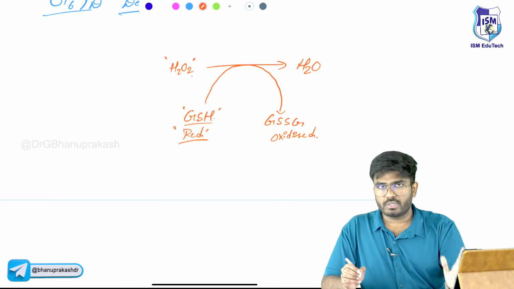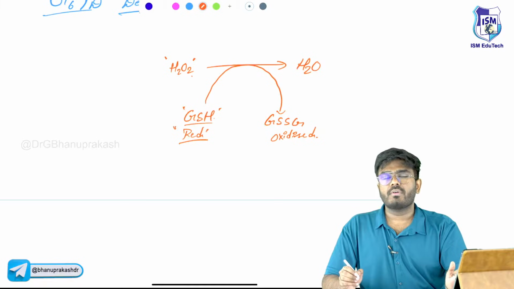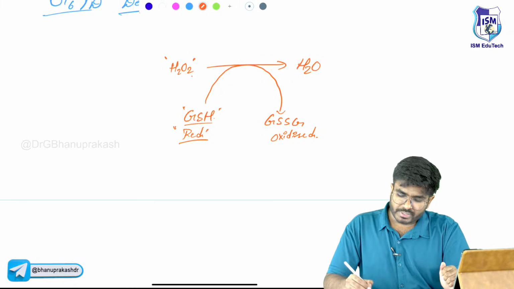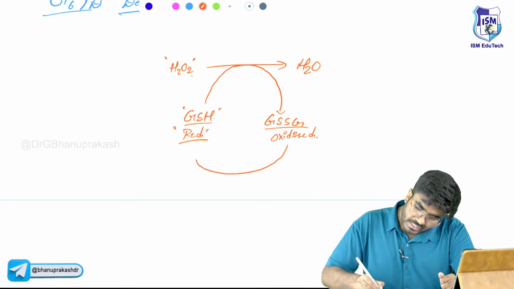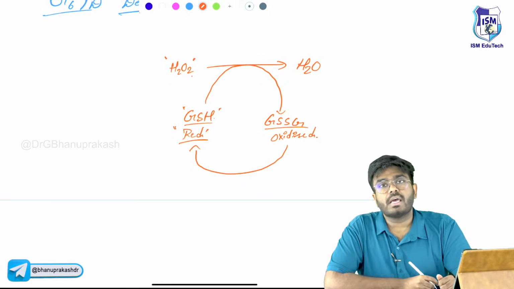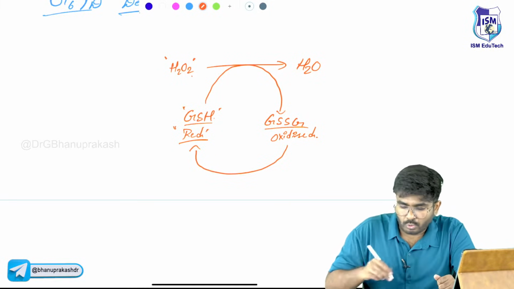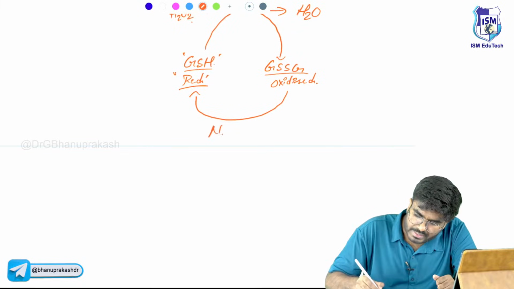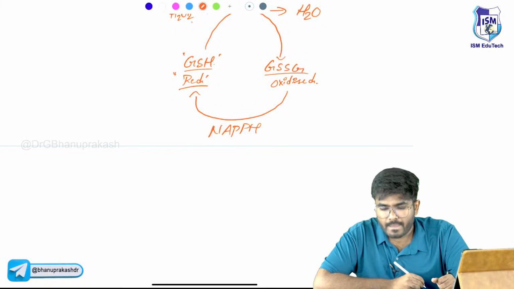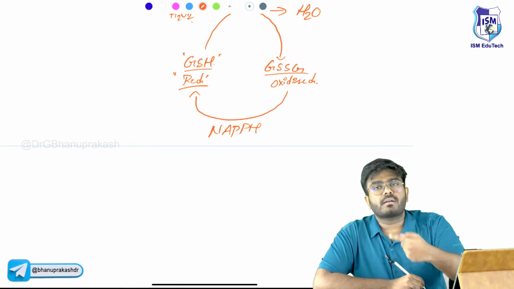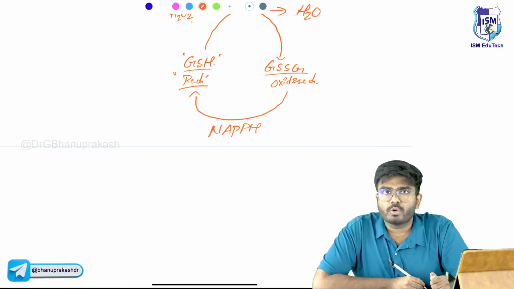Okay, glutathione is good. It is helping in the conversion of hydrogen peroxide into water. During that process itself, it's getting oxidized. So what we have to do is again generate this reduced form of glutathione. So who is going to do that job for us? It is NADPH. So NADPH is going to help in the regeneration of glutathione.